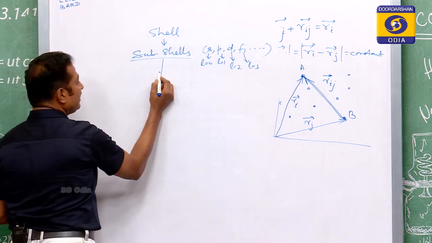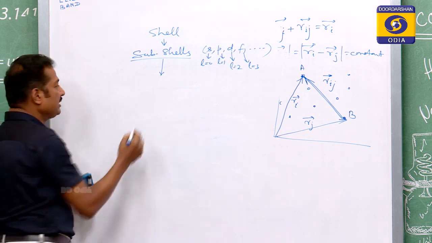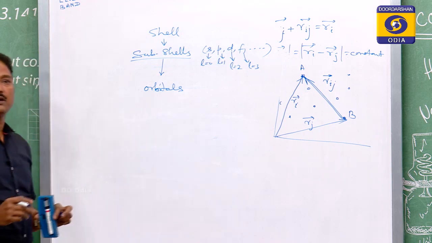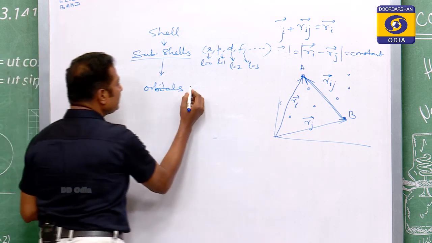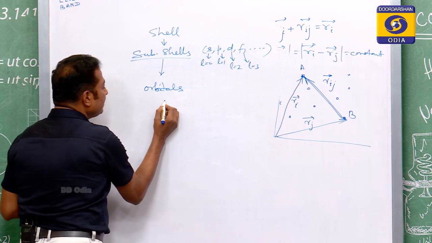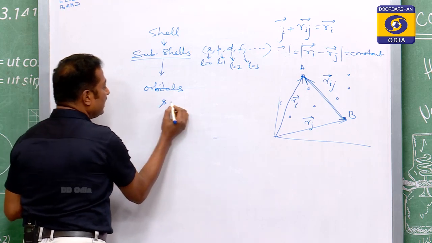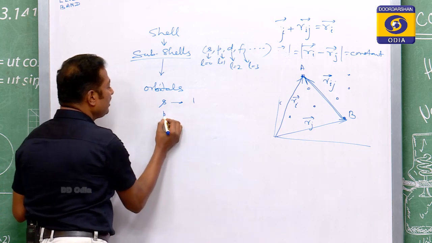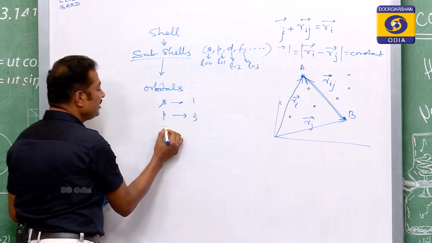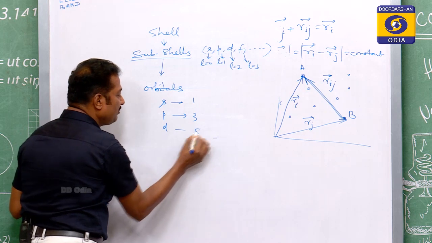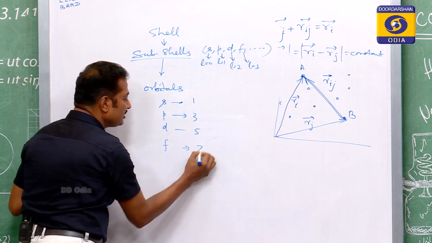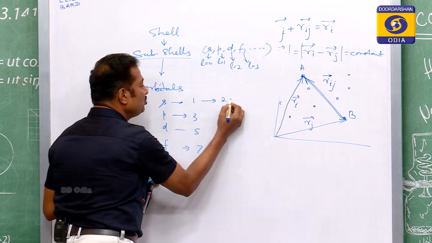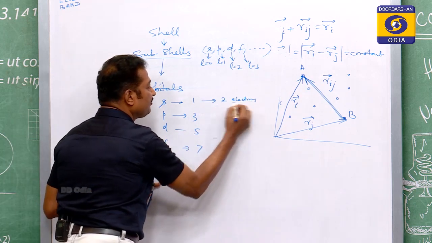A subcell contains orbitals. Suppose S contains 1 orbital, P contains 3 orbitals, D contains 5 orbitals, F contains 7 orbitals, and each orbital takes 2 electrons at a time.